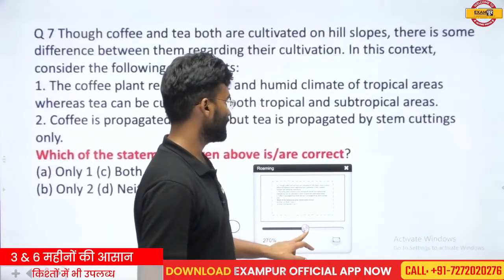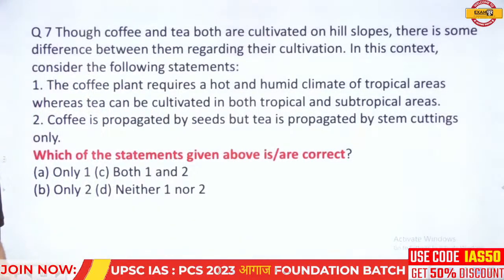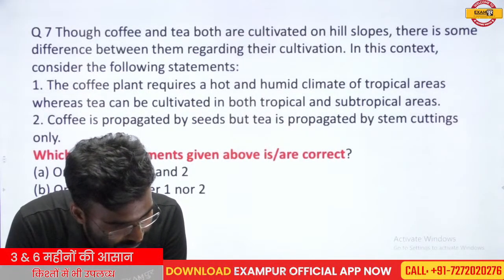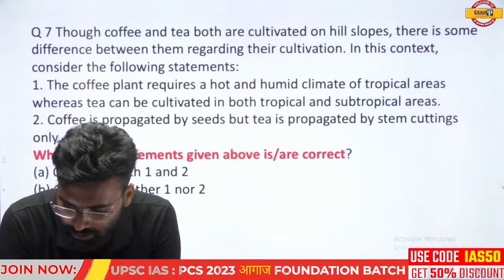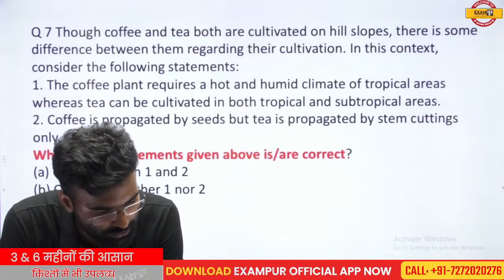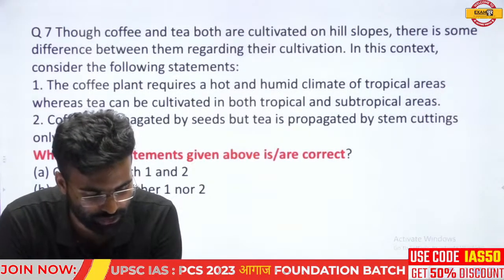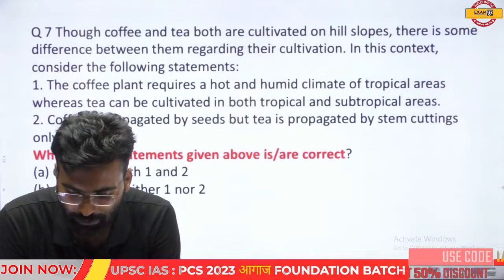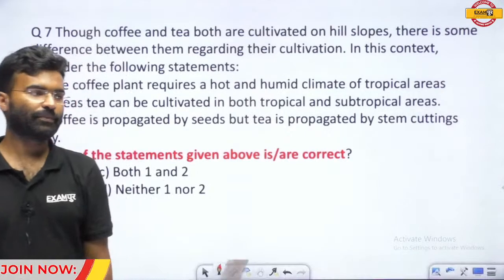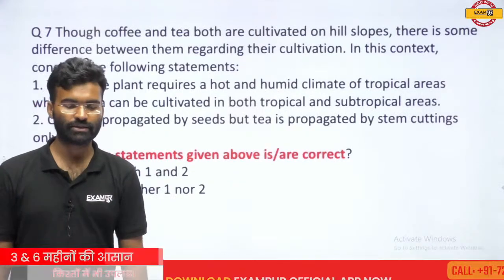Question number 7. Read this question very carefully, and this is also an important question. Read this question and try to reply. Italy, Spain and Portugal are facing severe drought at present. Exactly, severe drought condition is in Italy, Portugal and Spain. And there is a heat wave situation. Europe is facing the heat wave. Heat wave is a disastrous condition. If Europe is facing the heat wave, that is the impact or the result of the climatic change.